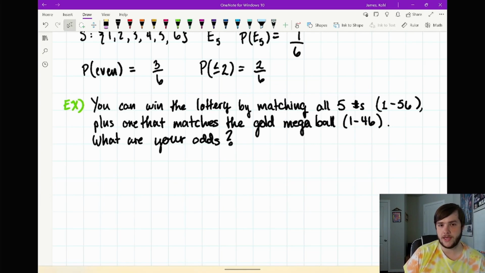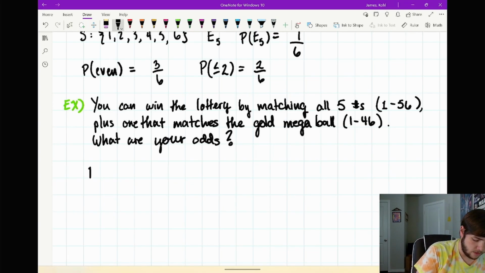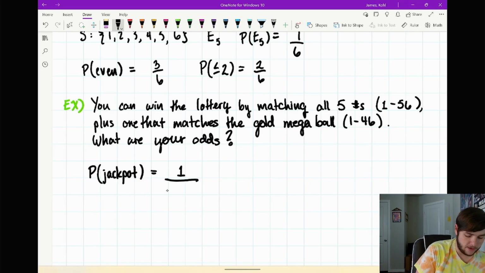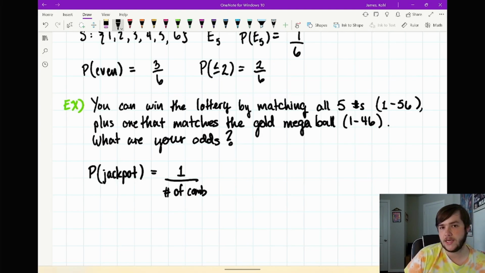Well, here, the tricky part is determining the size of our sample space, because there's only one combination that wins, right? So the probability of the jackpot, well, there's only a single way to win the jackpot out of the number of combinations. So how many ways can I choose these balls? Because remember, the order doesn't matter. That makes it a combination.